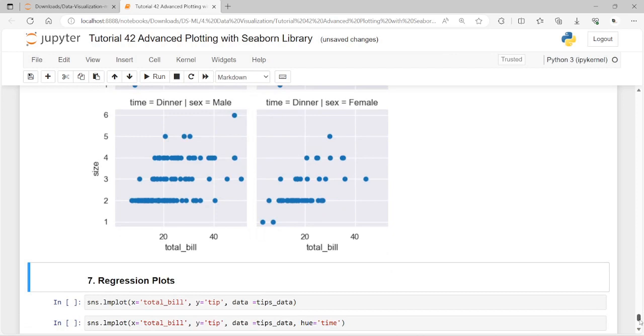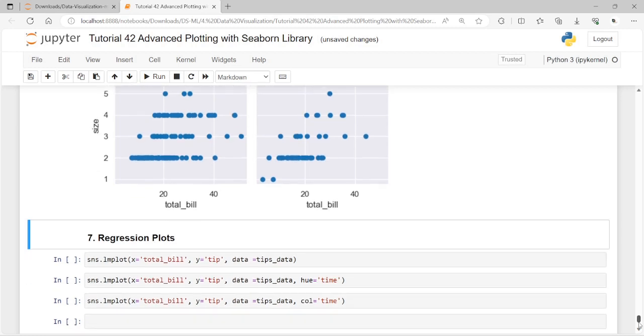Okay, now next it's all about the regression plot, dear friends. Regression plots are used to plot a scatter plot for two columns along with the regression lines. So to plot a regression plot with Seaborn, you need to call lmplot. Okay, lmplot is there.